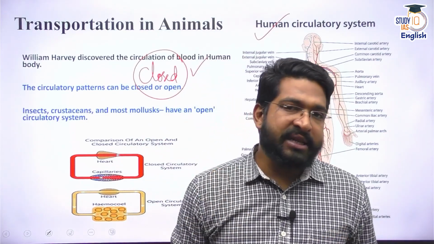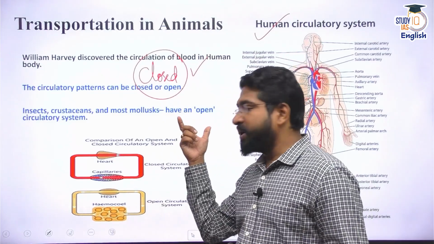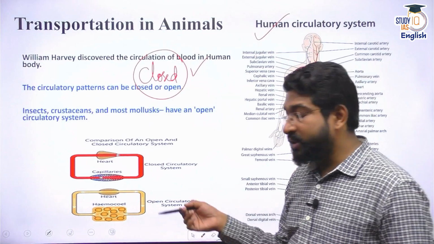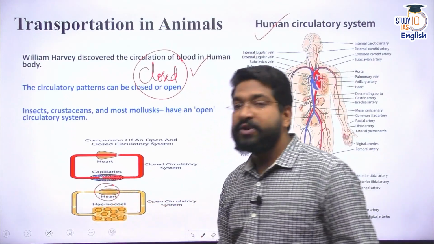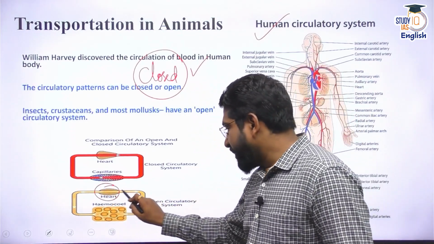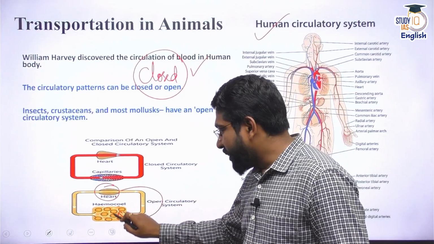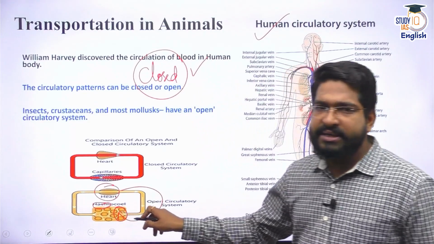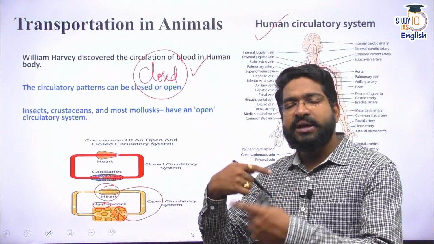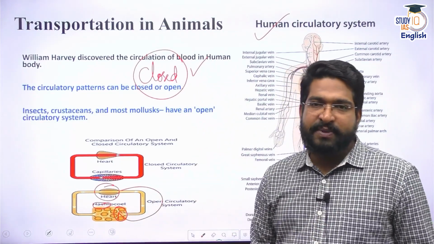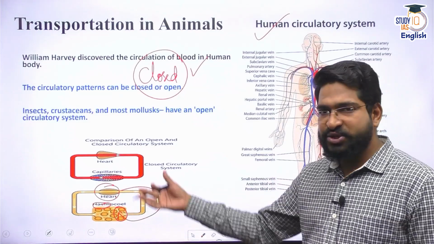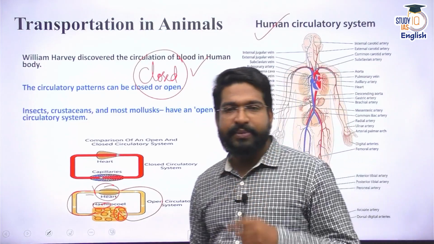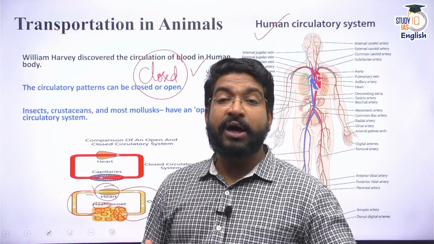But there are some organisms where they might have an open circulatory system, especially insects. In an open circulatory system, there is a heart, which basically pumps blood, and the blood is pumped in an open system into something called hemocoel, or simple coel. Hemo is blood itself. It is pumped into the coel, where the necessary exchange of nutrients takes place, and then it will be pumped out through the body continuously. Clear?